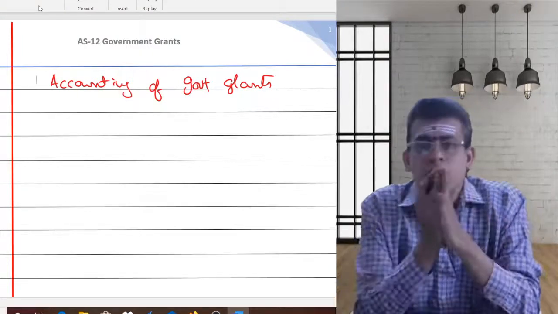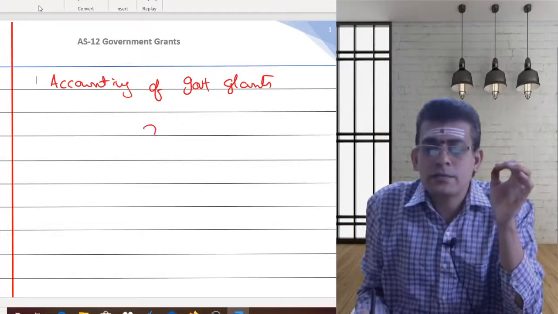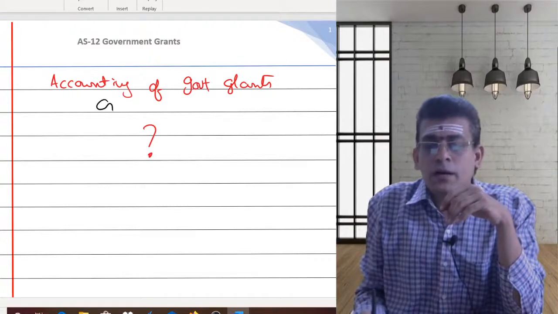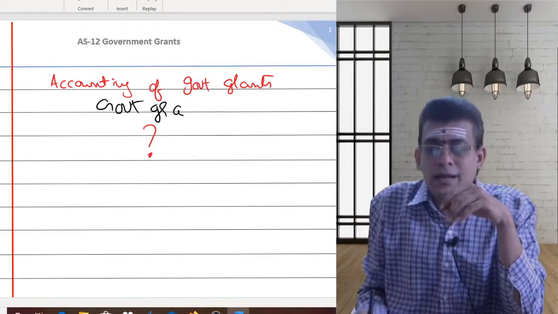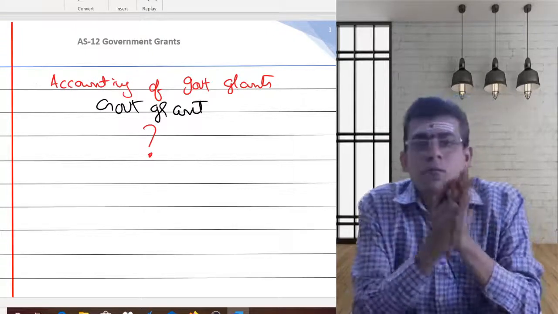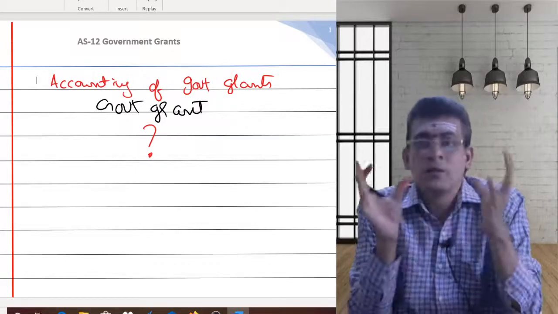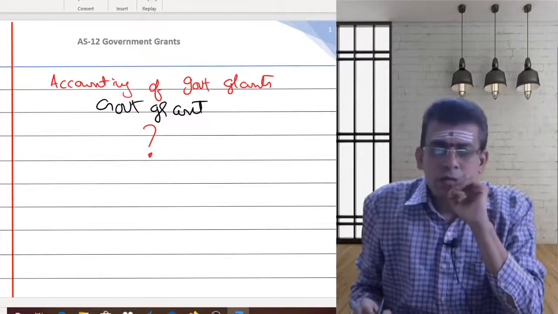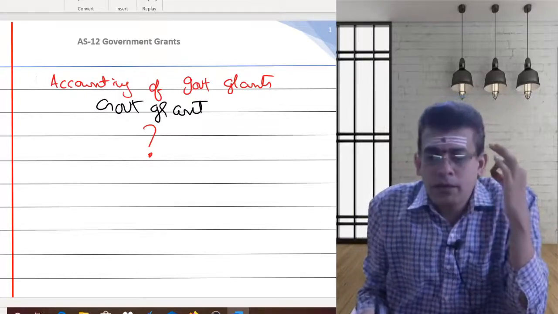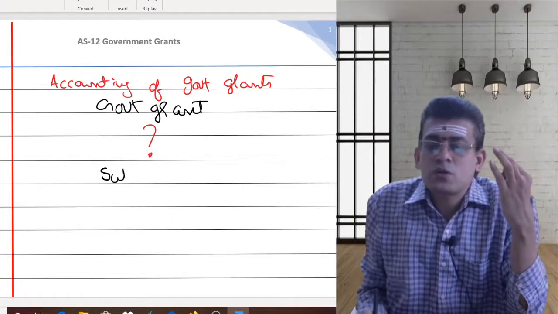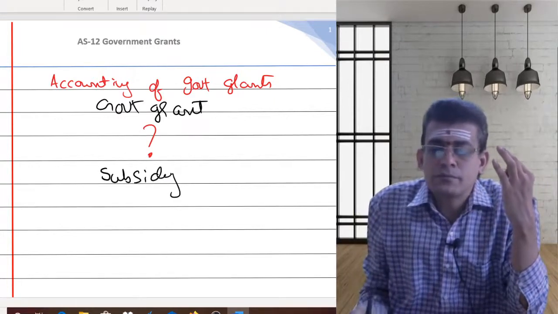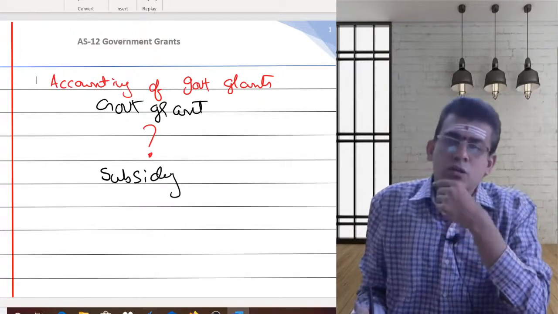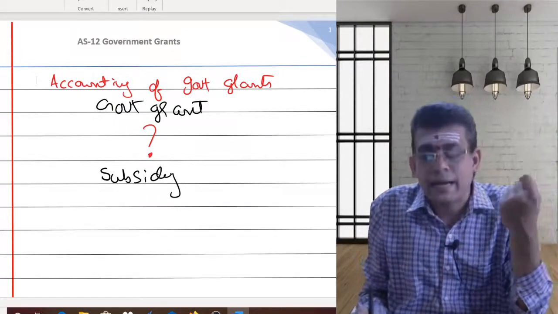But before getting into this, we need to understand what a government grant is, and in what forms you can get the grant. If we understand that, then we can quickly get onto the standard. So what is a government grant? A government grant is nothing but some sort of subsidy the government is giving you. Whenever you are getting some sort of subsidy, that subsidy is called a grant.